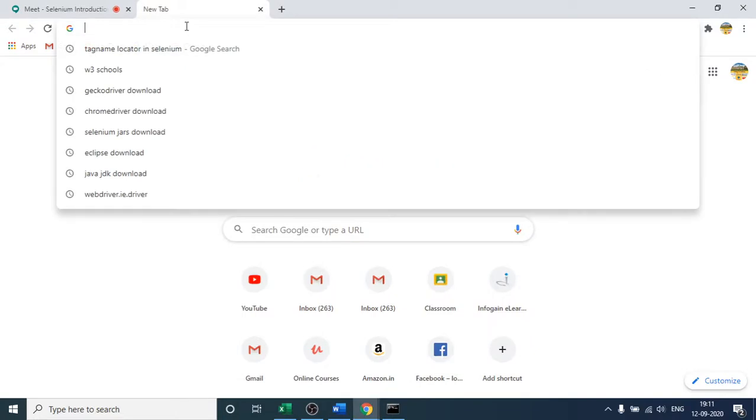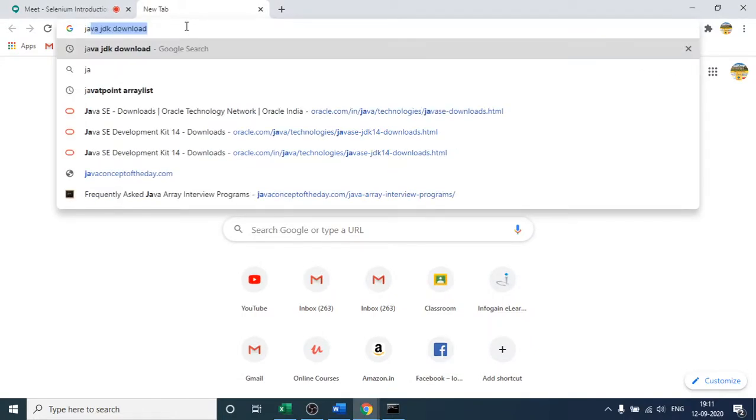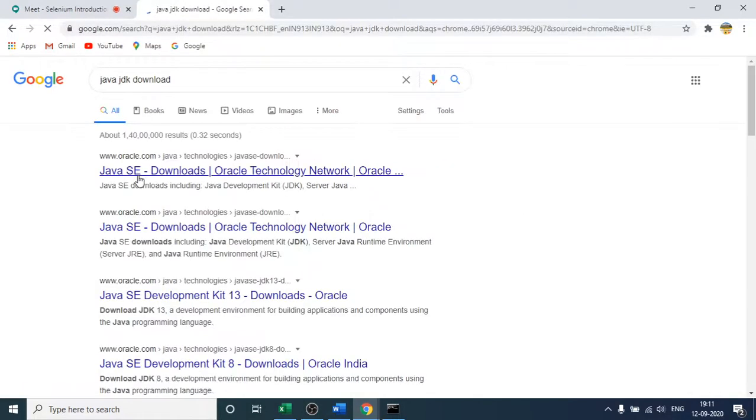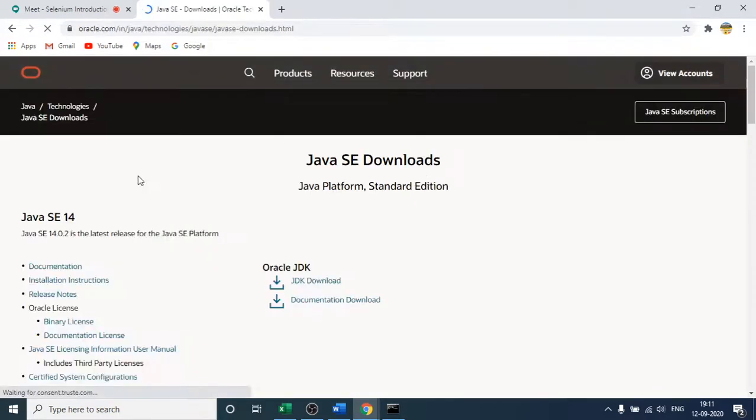So how are we going to get Java in our system? You will simply write Java JDK download. Just type this and press enter. You will come to this site. Click on the oracle.com first site only, and then you will land here. After that, click on this JDK download.